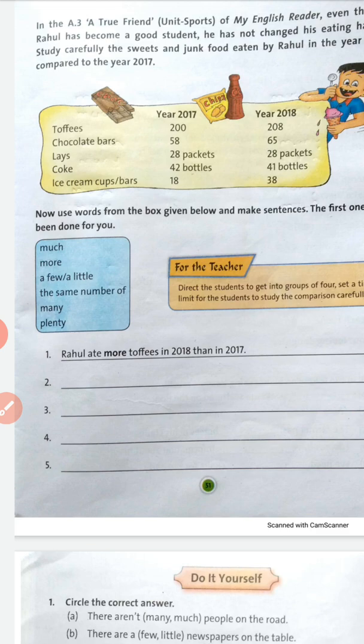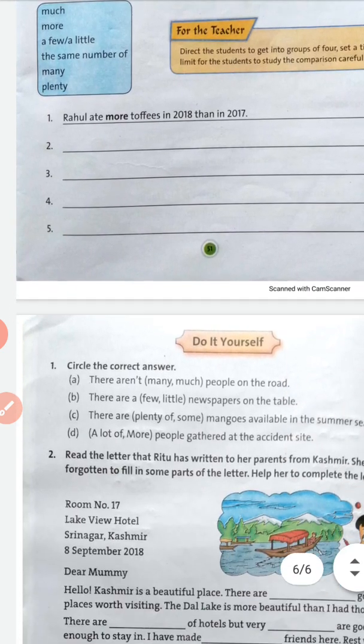Why? Because in 2017 he had only 18 and in 2018 he had 38. So it is a large number.